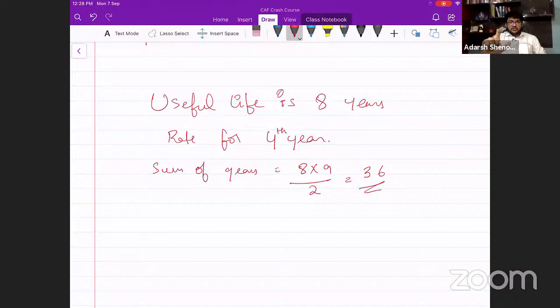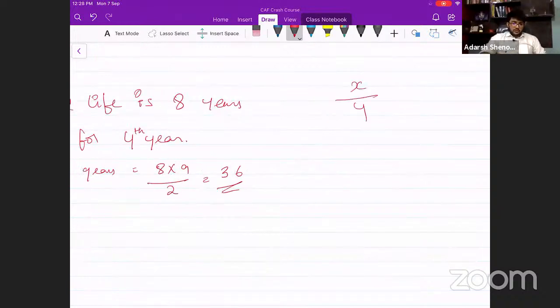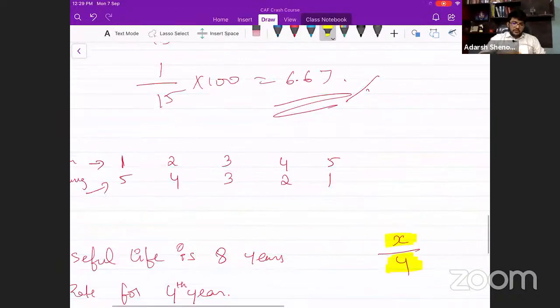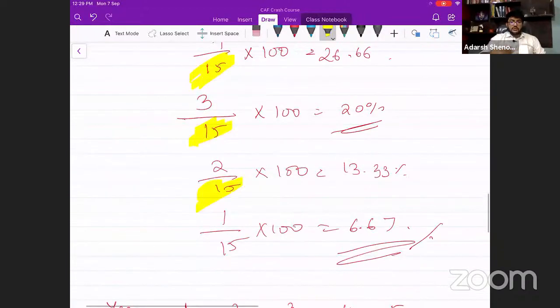In a fraction, I think you have studied this from 5th or 4th standard, there are two elements. What is the upper element known as? Numerator. What is this known as? Denominator. Remember, in the sum of years digits method, the denominator is going to be the same for every year. For all 8 years, the denominator is going to be the same. In the previous problem, it was the same. It was 15, the sum of years digits.